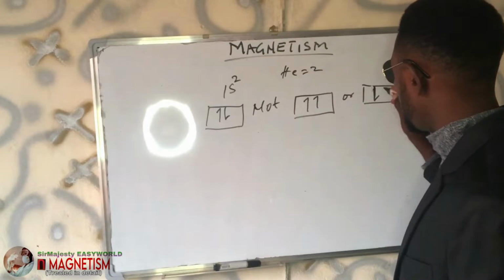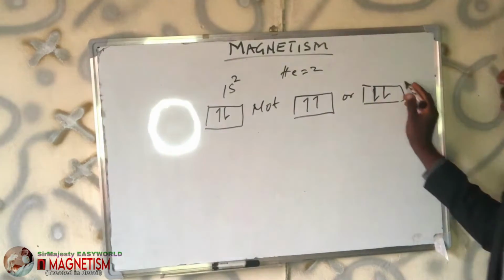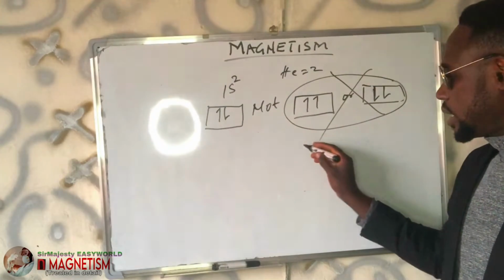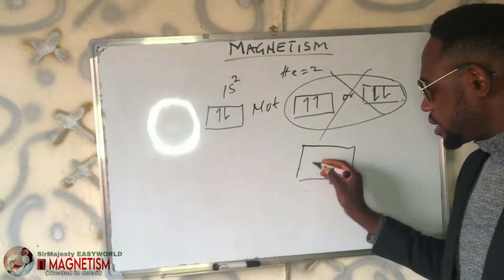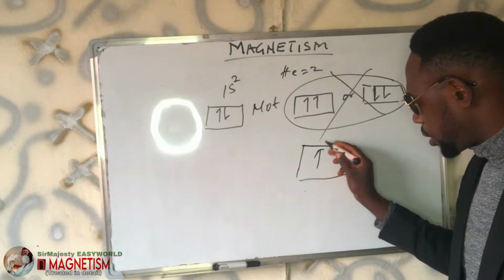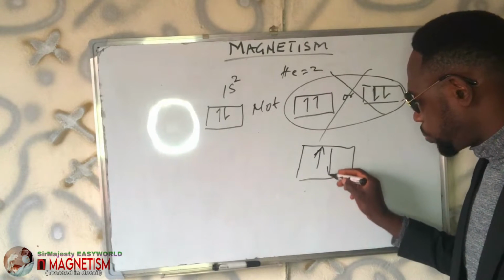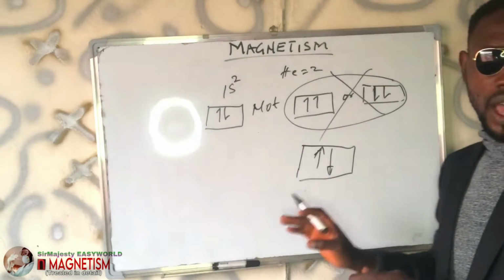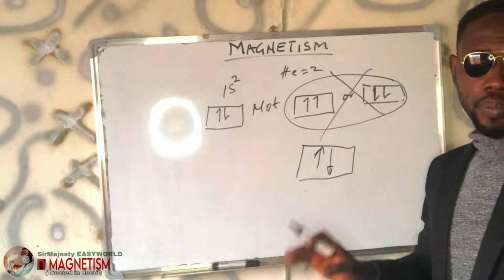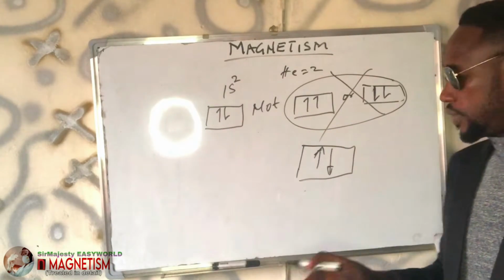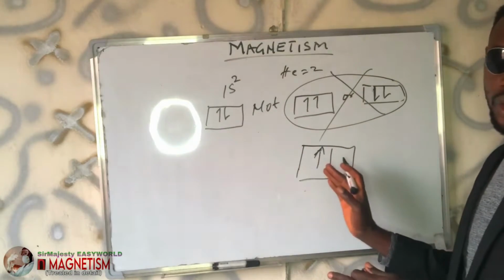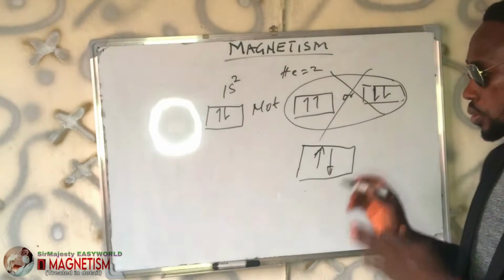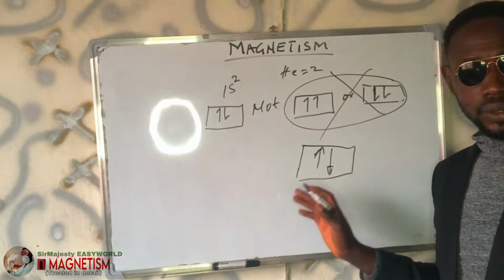According to Pauli, neither of these is accepted. So this is incorrect according to Pauli. Rather, the correct thing is that one should point up like an arrow and one should point down. Because of this, we will now see why paired electrons don't have a magnetic field and why unpaired electrons have a magnetic field. Let's assume they are spinning in the same direction. There might be a possibility of them having a magnetic field. So this is it for Pauli's exclusion principle.